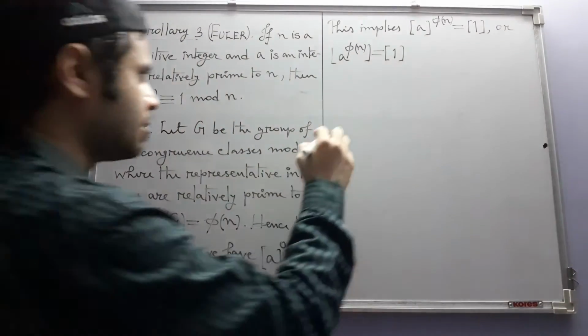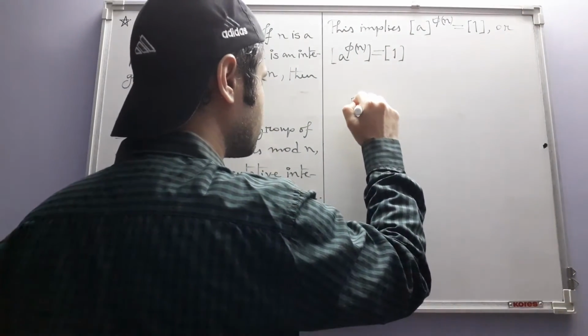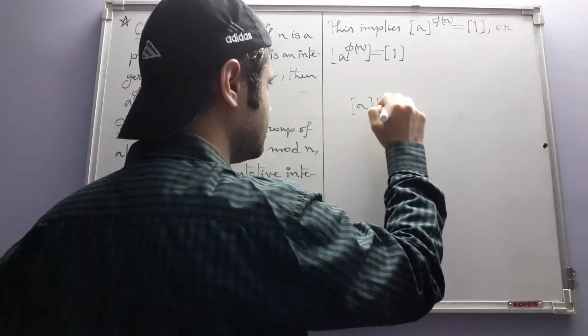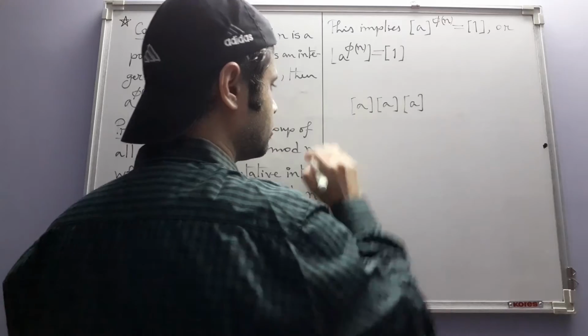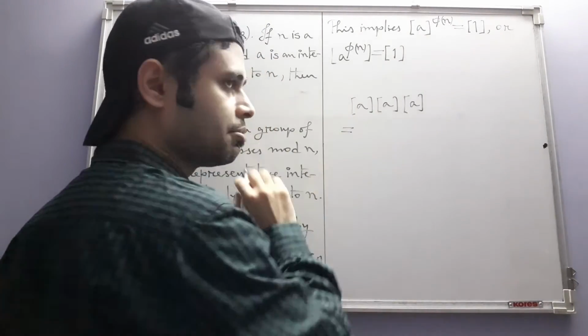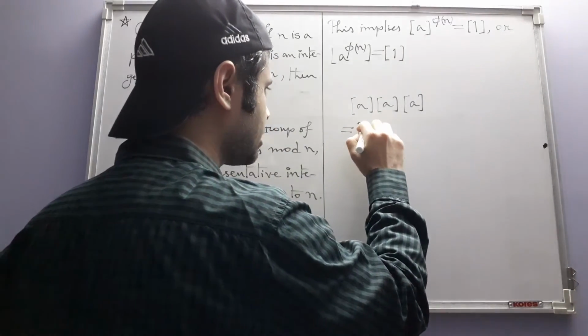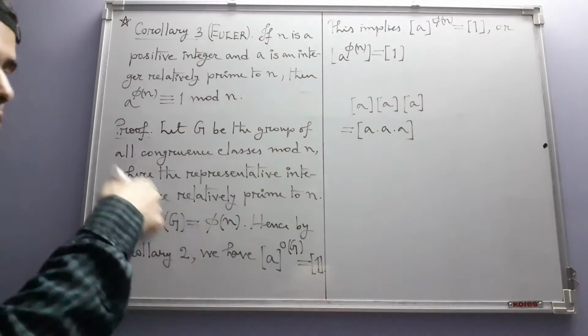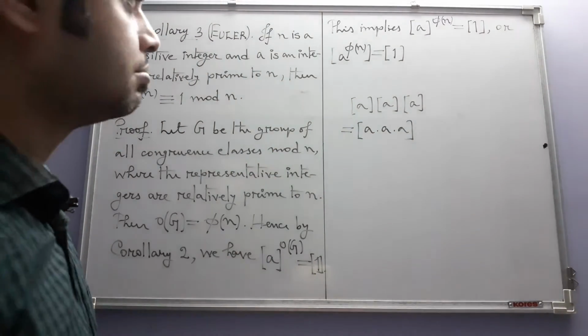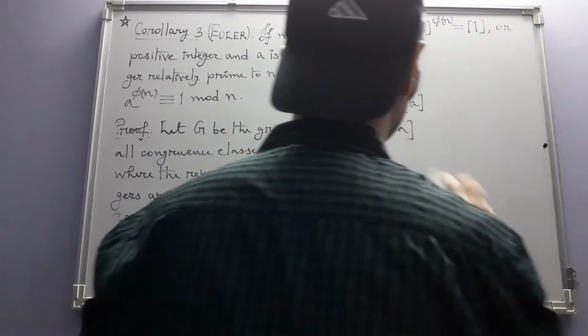It's like multiplying the congruence class of a with itself, say 3 times. According to our definition of multiplication mod n, this is nothing but a times a times a. So just like that, phi of n times. Okay.